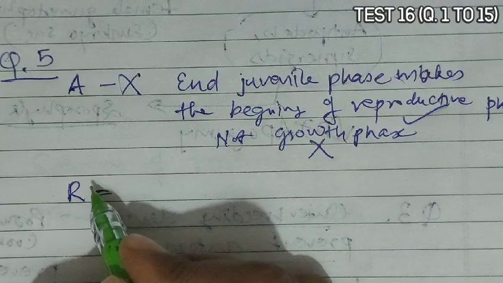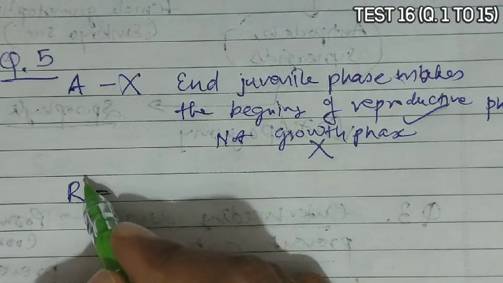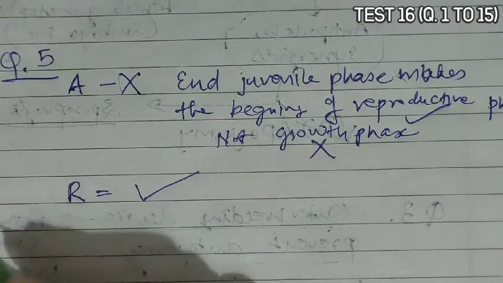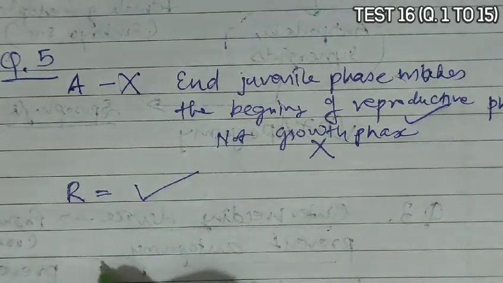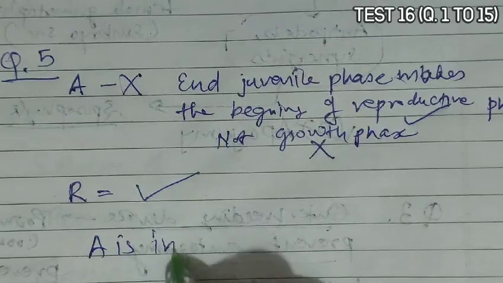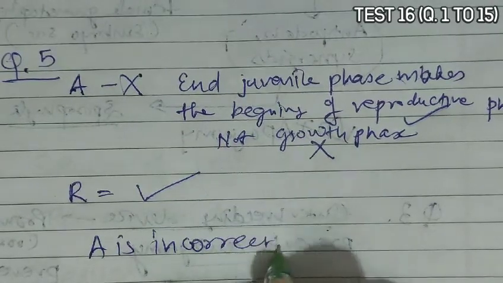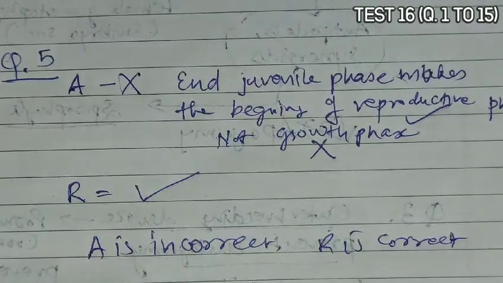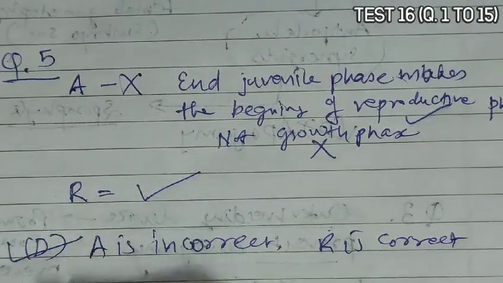Reason says the juvenile phase is also known as the vegetative phase. Absolutely correct, because juvenile or vegetative stage is another name for the juvenile phase. So A is incorrect and R is correct. According to this, option D is the correct answer.